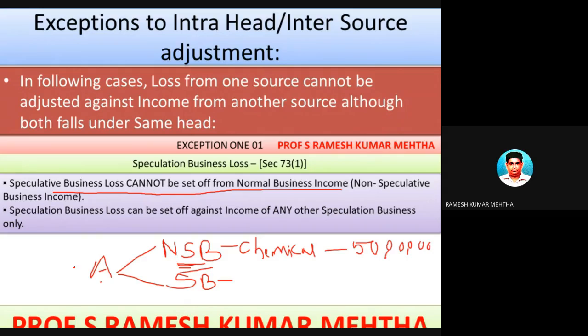Please remember, this is the same source of income. We are discussing intra-head adjustments. Intra-head means within the same source, business and business. So he also had the tendency of doing stock market operations.